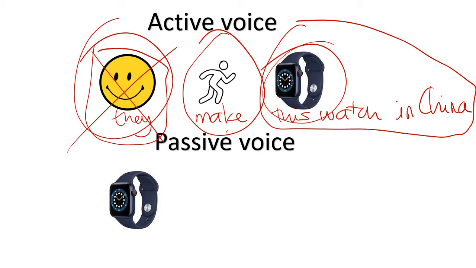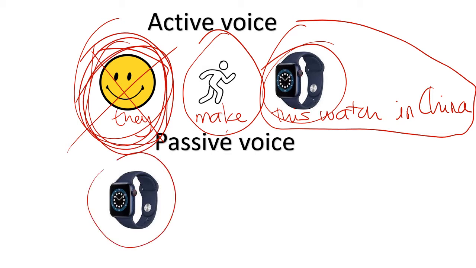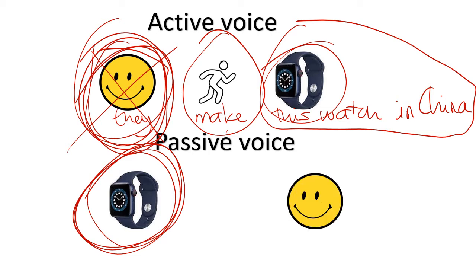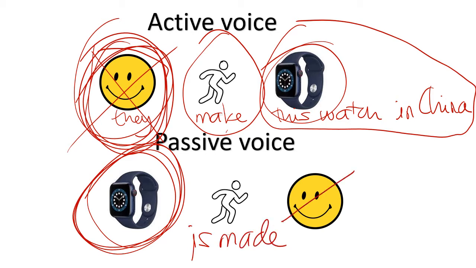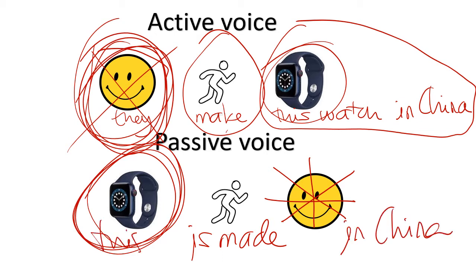Instead of starting with the subject, the workers, I start with the object, the watch. So, this watch is made, I really don't care who made it, in China. This watch is made in China. Este reloj está fabricado en China. Okay?